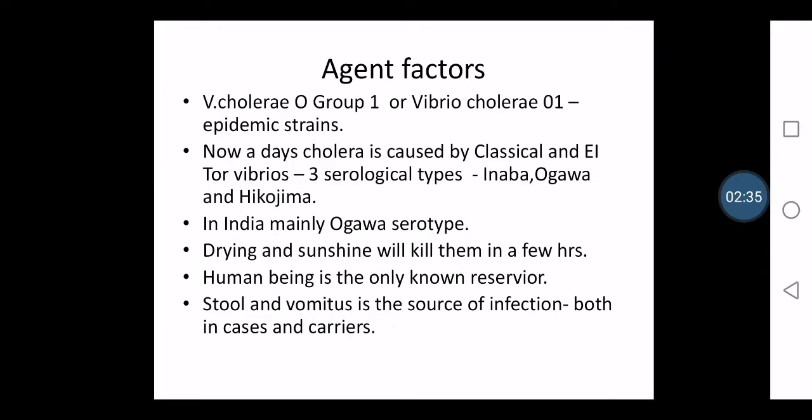When we look into the epidemiological features, the agent is Vibrio cholerae O group 1, otherwise Vibrio cholerae O1. It is especially known as the epidemic strain. As I have told, cholera can nowadays be caused by classical and El Tor vibrios also. They are again divided into three serological types: Inaba, Ogawa and Hikojima. Especially in India, under this El Tor vibrio, the Ogawa serotype usually causes cholera.